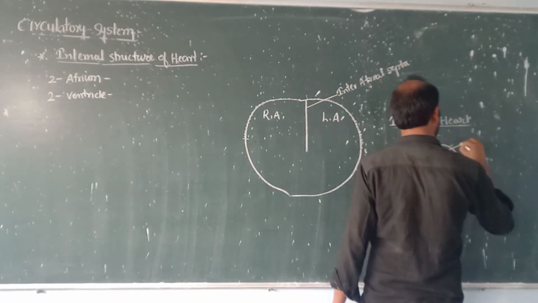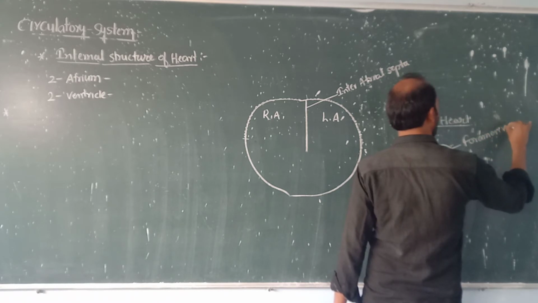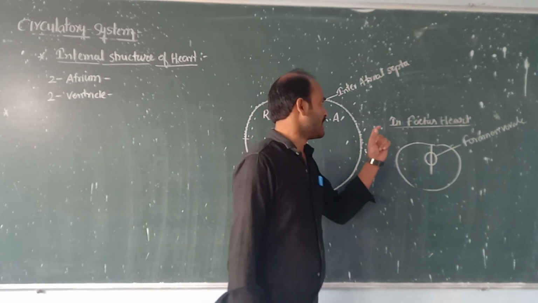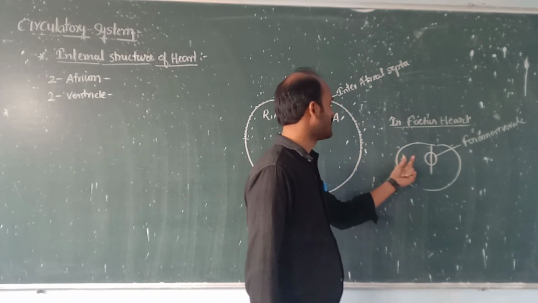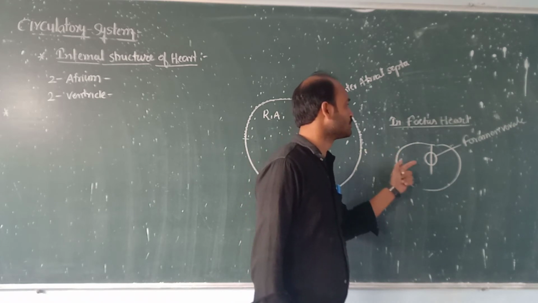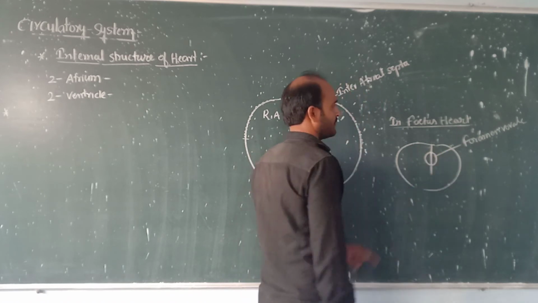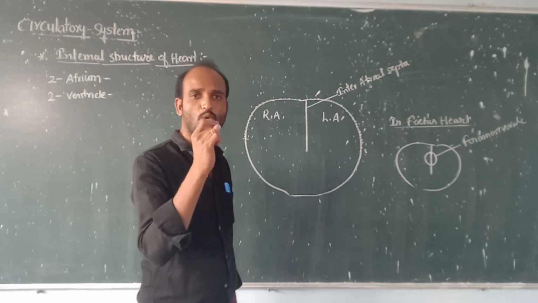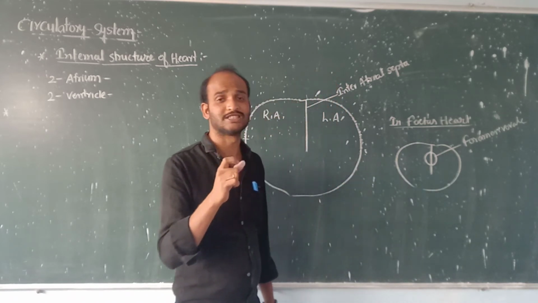That is the foramen ovale. During the development of the fetus, the left atrium and right atrium are interconnected through the foramen ovale. The small pore of the foramen ovale closes at birth.